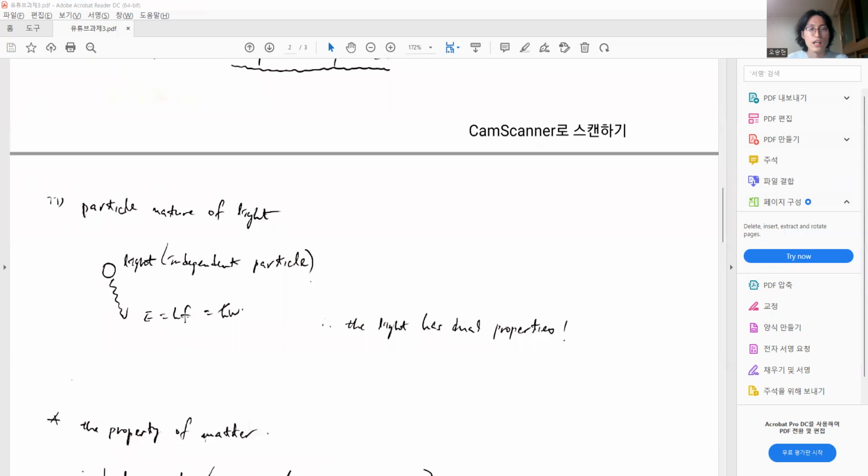And here, h is the Planck constant, and f means the frequency of the wave of light. So this expression means that light has dual properties as both wave and particle.